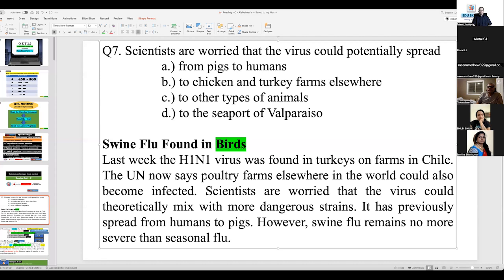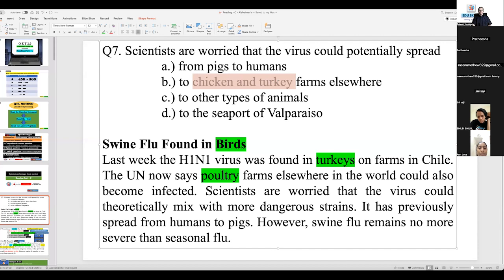Poultry farms. Okay, poultry is synonymous. Yes. You don't see turkeys here? Yes. Then question answer options do you have? Birds connected. Chicken and turkey farms. And as far as we know, if there is heading, side heading, and if the topic sentence speaks about birds and the heading speaks about the birds, answer must be about the birds.